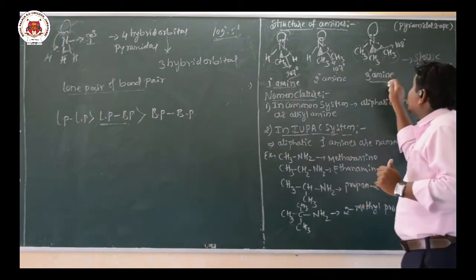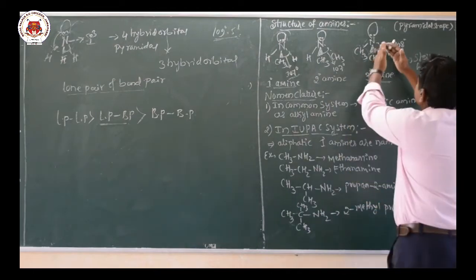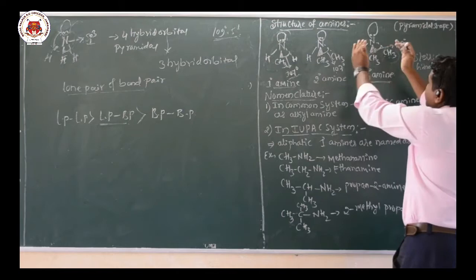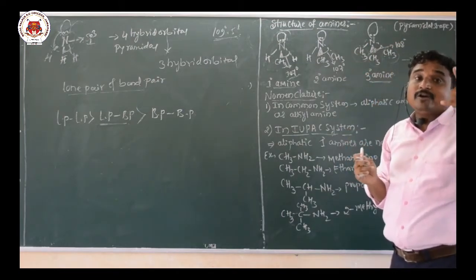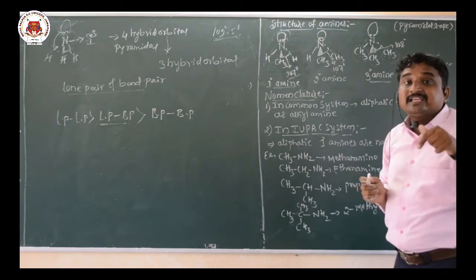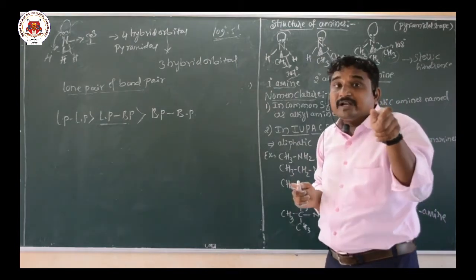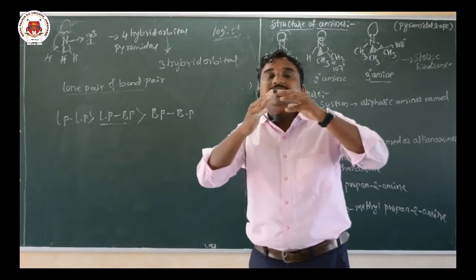But in case of tertiary amine, the bond angle slightly increases because of what? Bulky groups. So due to these bulky groups, the bond angle slightly increases, that is towards 108 degree. So 108 degree bond angle in case of tertiary amine, this slightly increases due to the presence of three bulky groups.